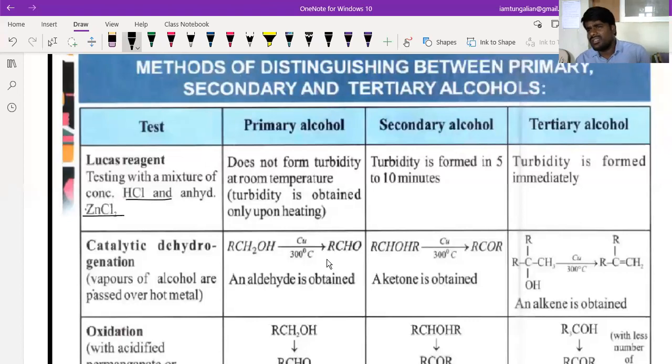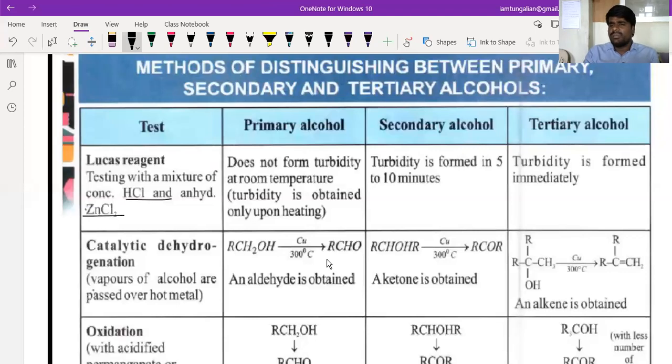Sometimes after heating for 30 minutes or more, you will get the turbidity, sometimes you may not. So it is not certain. It will not be uniform for all the alcohols. Different books give it differently. Actually, the reason is that some of the compounds may give it and some may not. So it is better to say that even after heating for several minutes, PPT may or may not be formed.